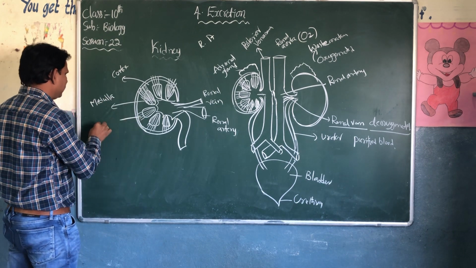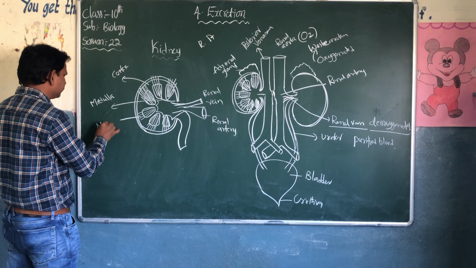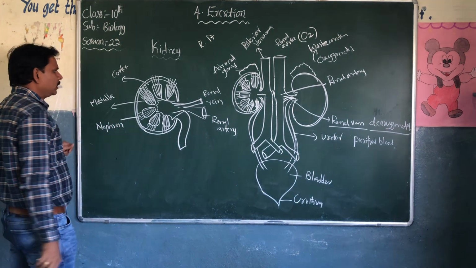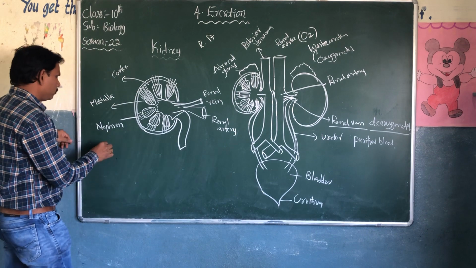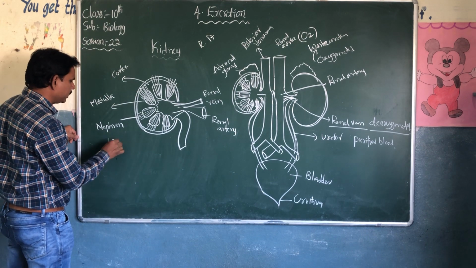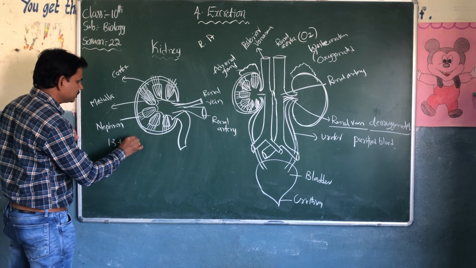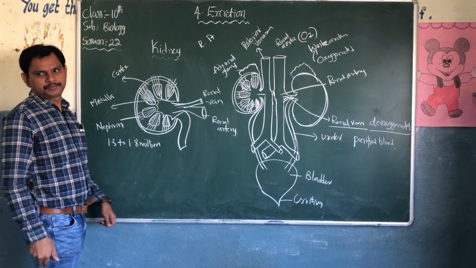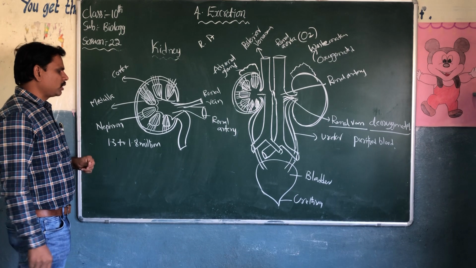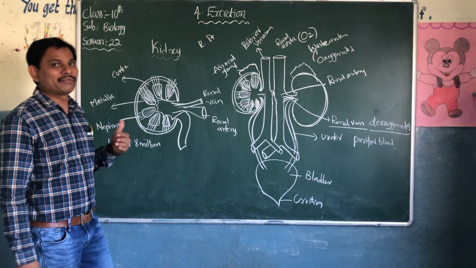There the nephrons are present. In each kidney there are millions of nephrons, 1.3 to 1.8 millions of nephrons.